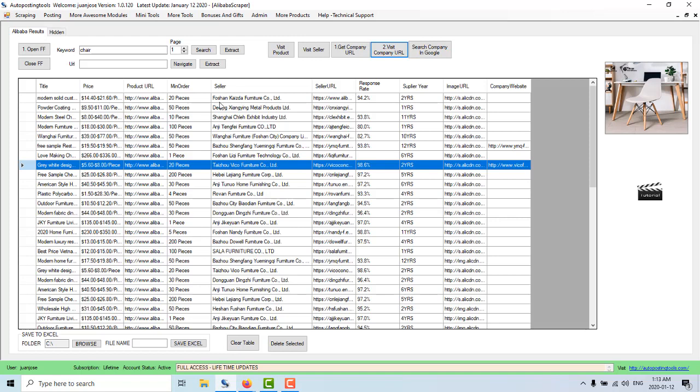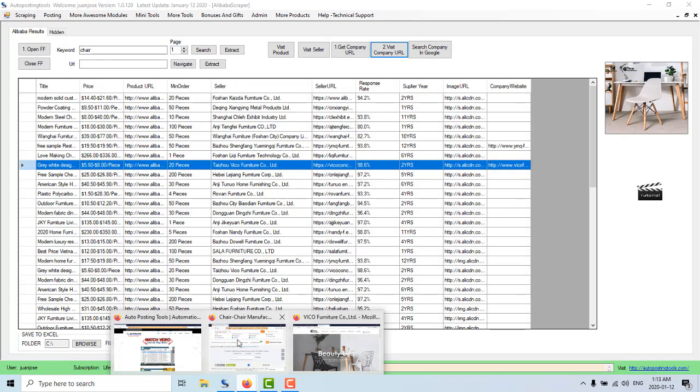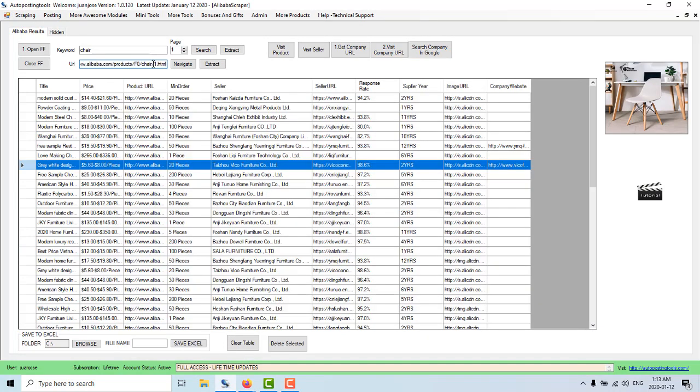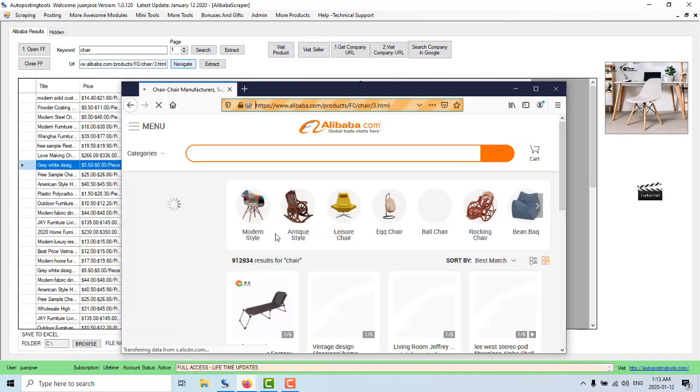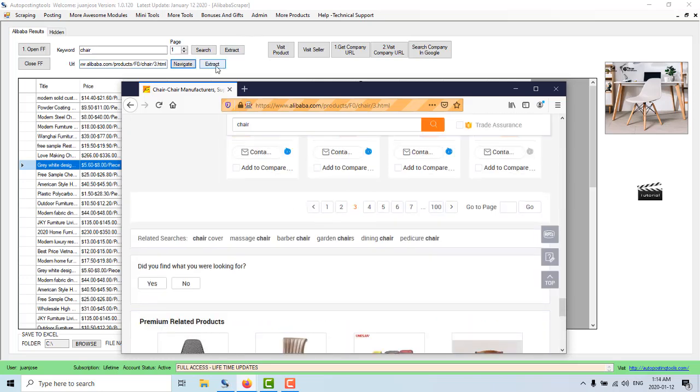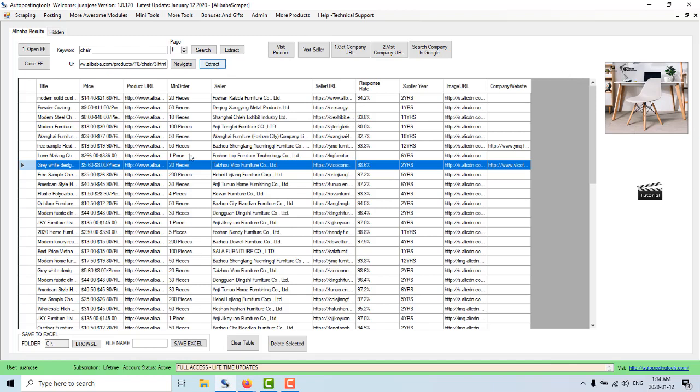And so that's basically how it works, guys. If you have a URL, let's say we come back here and you have this URL, let's just copy that, and you wanted to extract the information based on a page, you could put page number 3 here, navigate, and that is going to navigate to page number 3. You see that it's page number 3, and then you can click extract, and you will get all the information for page number 3 in case you want to search by URL.